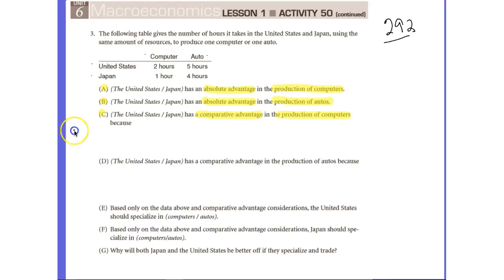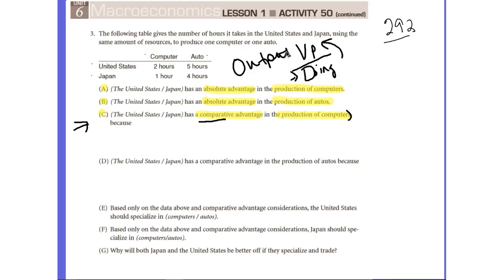Okay, and on to question C. Who has the comparative advantage in the production of computers? In calculating comparative advantage, we need to find who has the lower opportunity cost. So in order to calculate the opportunity cost, remember when we were looking at output problems, which is what we looked at first because they were the easiest, we memorized that formula of whatever we're doing over whatever we're giving up. The doing goes in the denominator, and what we're giving up goes up there in the numerator.